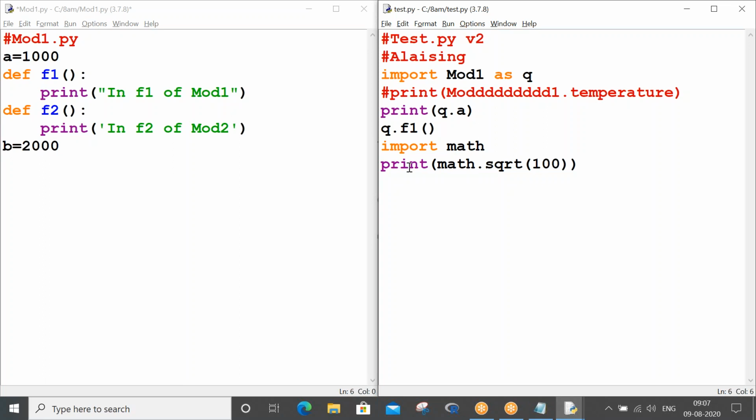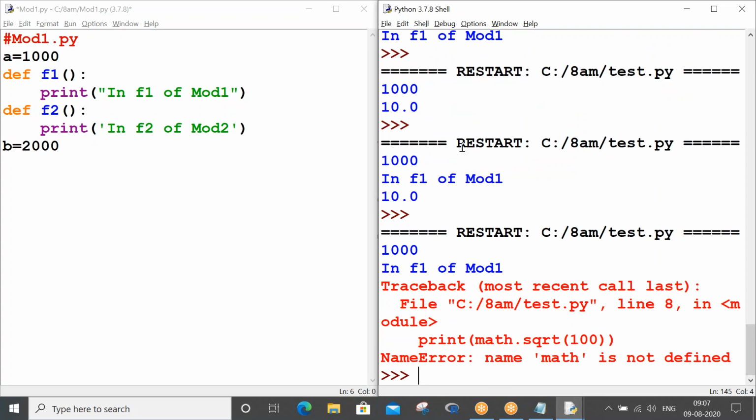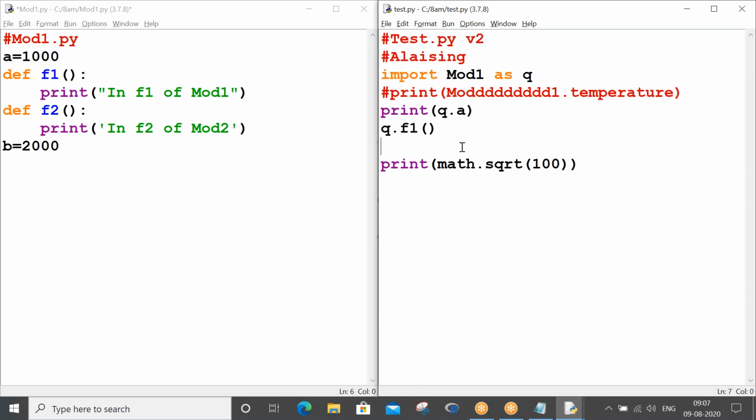If you don't write this import line, sqrt will not work. Math is not available. Generally people think sqrt is a default function in Python, like type, id, input. Those functions work without importing anything.